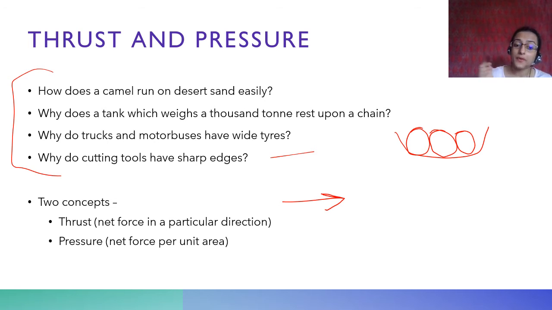And pressure is the net force per unit area. If you remember these two concepts, thrust is force in a particular direction and pressure is the net force per unit area.